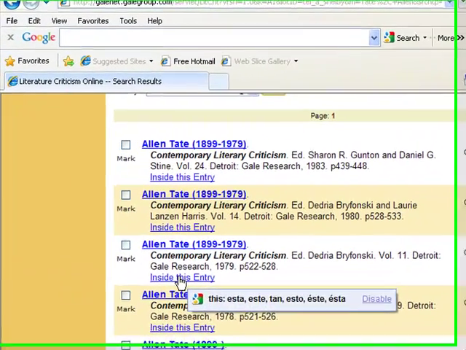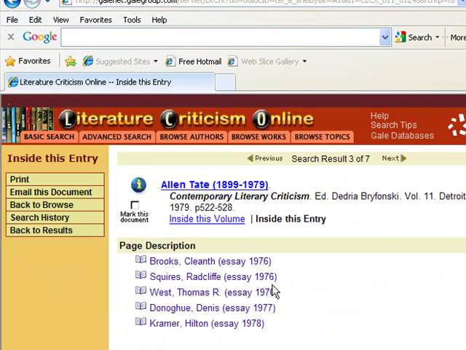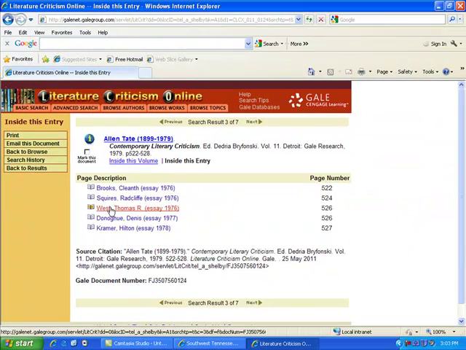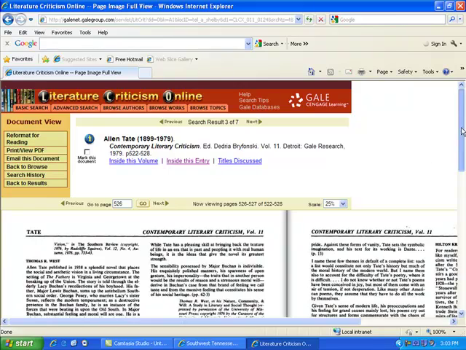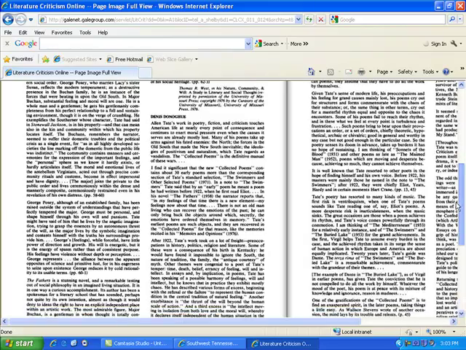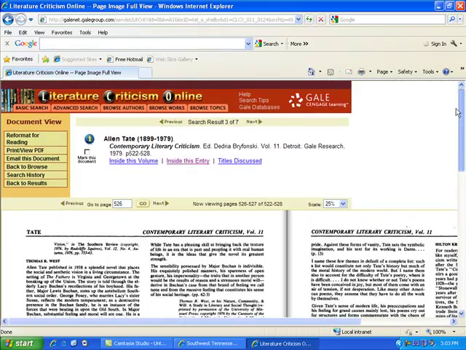So this time, let's look inside this entry. And what we have are essays that the particular people we have here have written about Alan Tate. These are active links. So by clicking on that link, it should go to these particular pages. And once again, we can make it a little bit larger so that we can read it better.